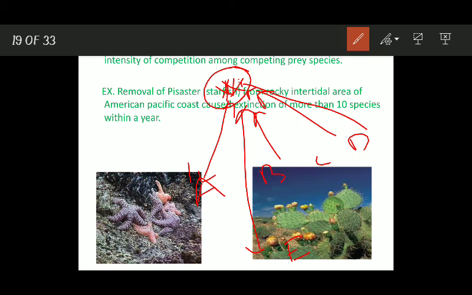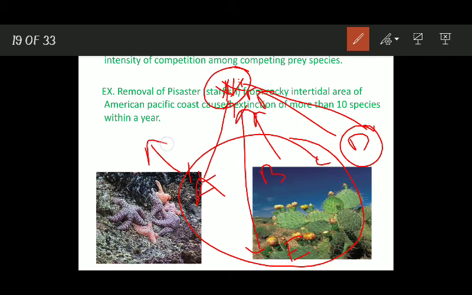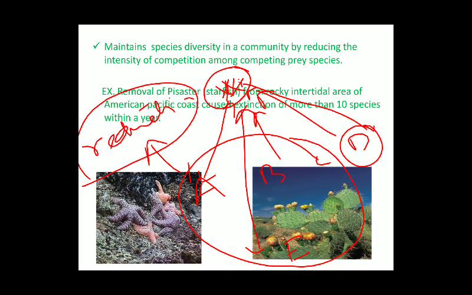some of these prey species, because of their high competition power, they can outcompete the rest of species. They can compete with the other prey species and finally they can exclude them. And this results in reduction in species richness, or you can say the species richness of the area can go down. So there is nothing wrong in saying that predation maintains species diversity. It does not allow any species to monopolize the whole resources. It does not allow any species to outcompete the other species and become dominant.